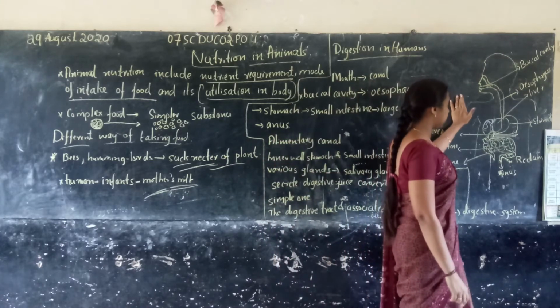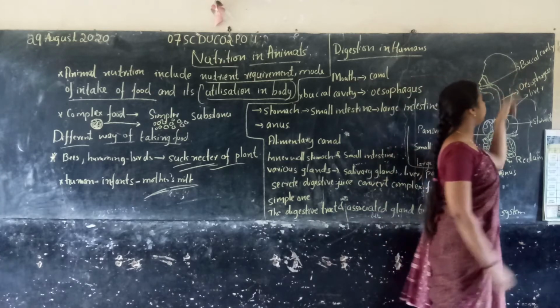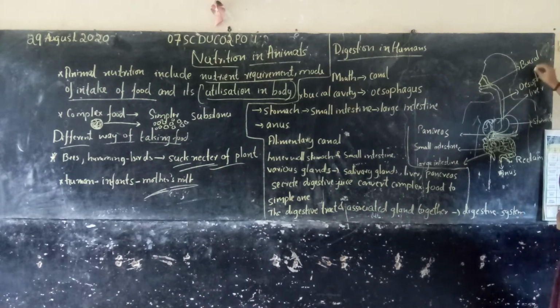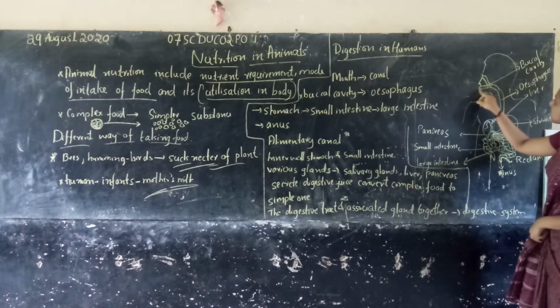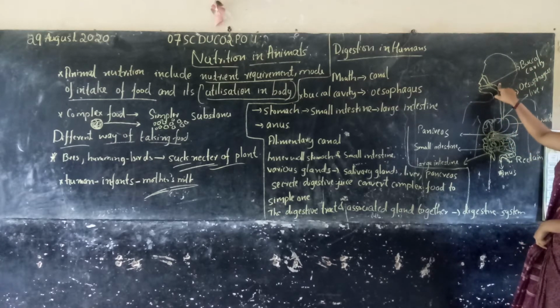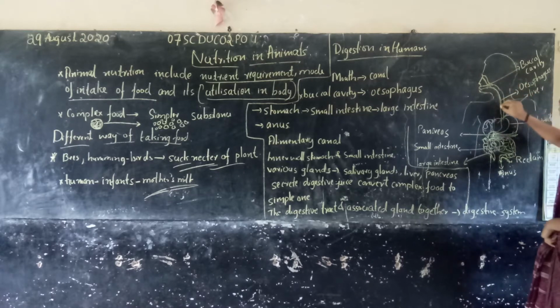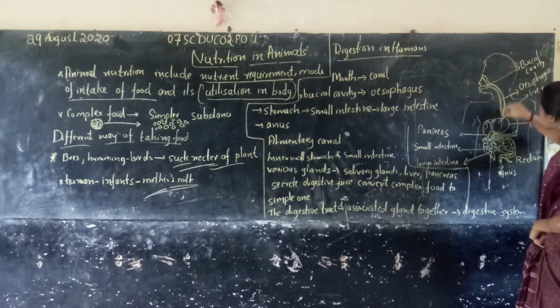In the diagram there is a buccal cavity. Buccal cavity means the mouth. Then there is a long pipe, right? Have you seen it in your textbook?